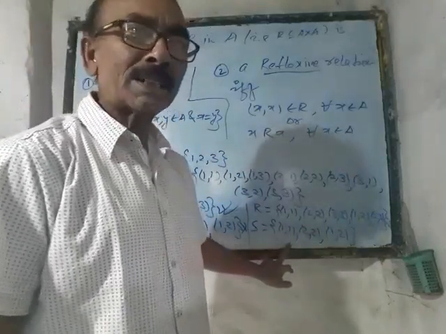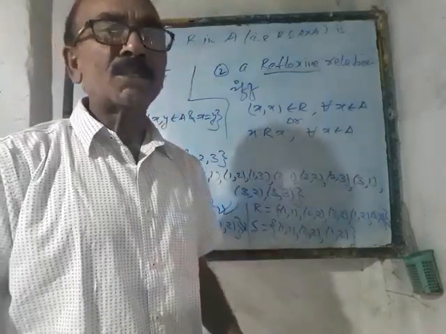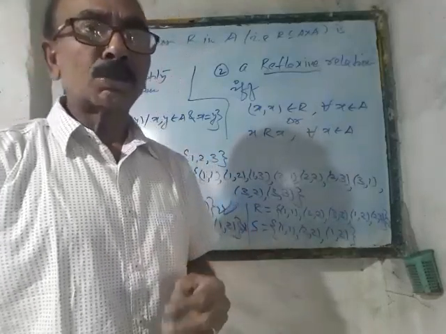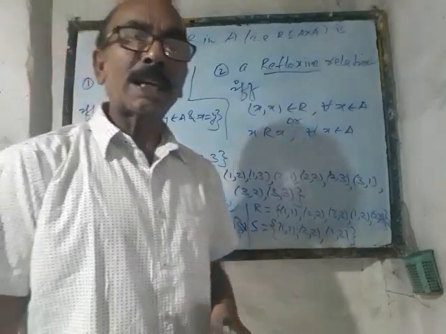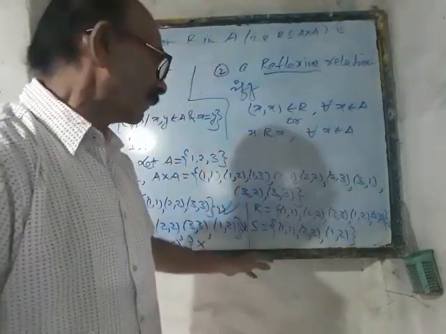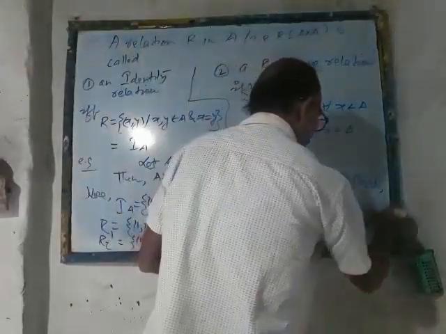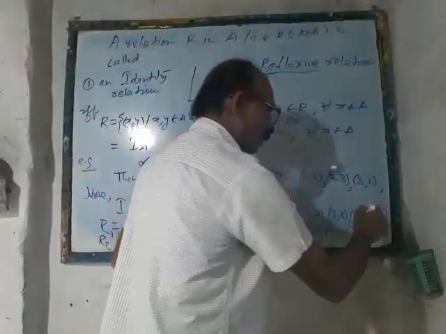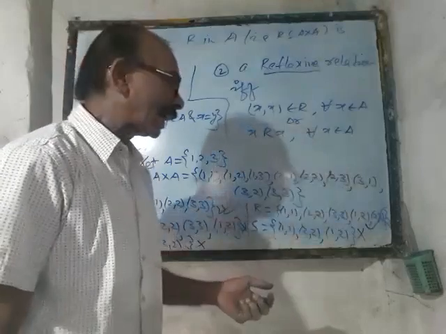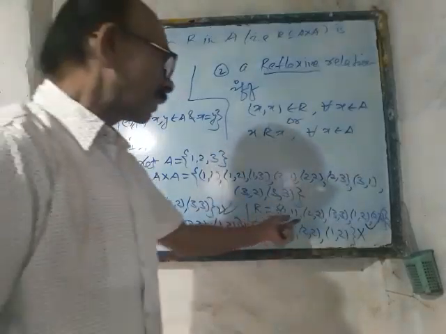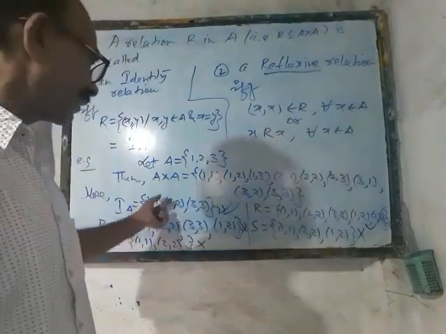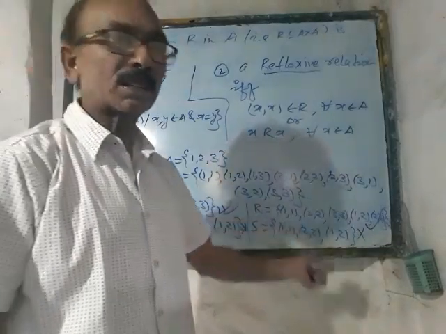In the case of S, the reflexivity is contradicted. That is, we have something to contradict to conclude that this is not a reflexive relation. So R is a reflexive relation, but S is not. One more thing, we have been watching that the reflexive relation is not necessarily an identity relation, but the identity relation is always a reflexive relation.